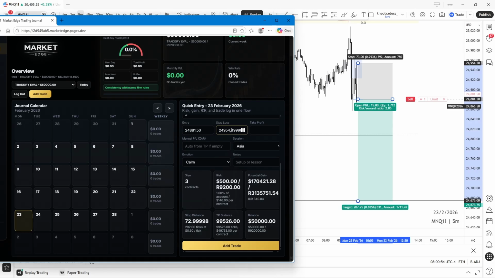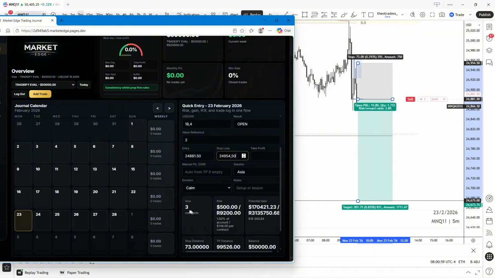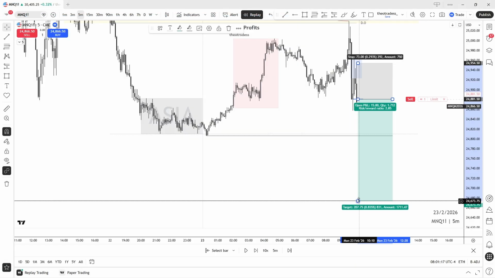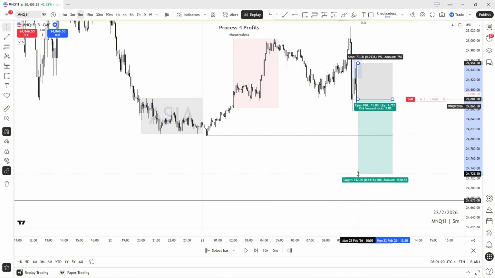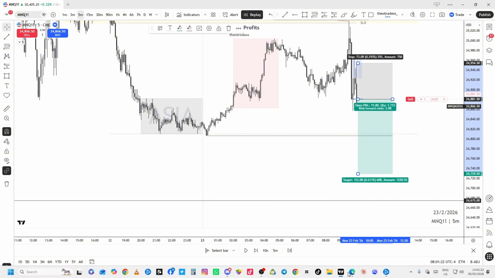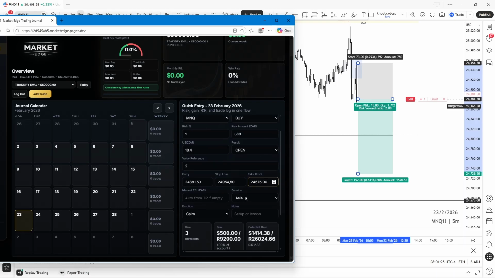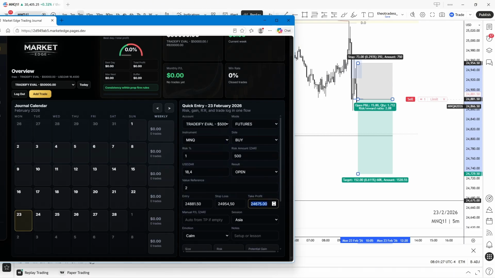So it shows me that I'm going to have to use three contracts, three minis, three micros. And my take profit is going to be 24,675.00. And it shows me that I'm going to make $1,400. So I can't make that much. So I need to adjust. I need to adjust this to 2R. I can't make that much, right? Otherwise, my consistency is going to be messed up. So I need to change this to 24,729.50.